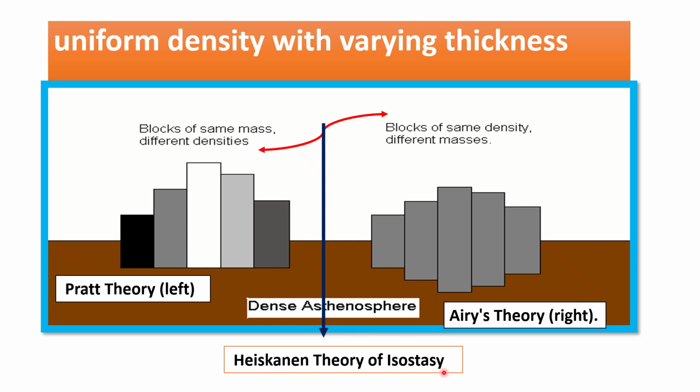No, up to some extent it has similarity with Airy's views, and up to some extent there are similarities with Pratt's concept of isostasy. Airy's theory is an independent theory related to the root theory: the higher the column, the higher the root. But the Heiskanen theory is an intermediate or liaison theory between Airy's concept of isostasy and Pratt's theory of isostasy.